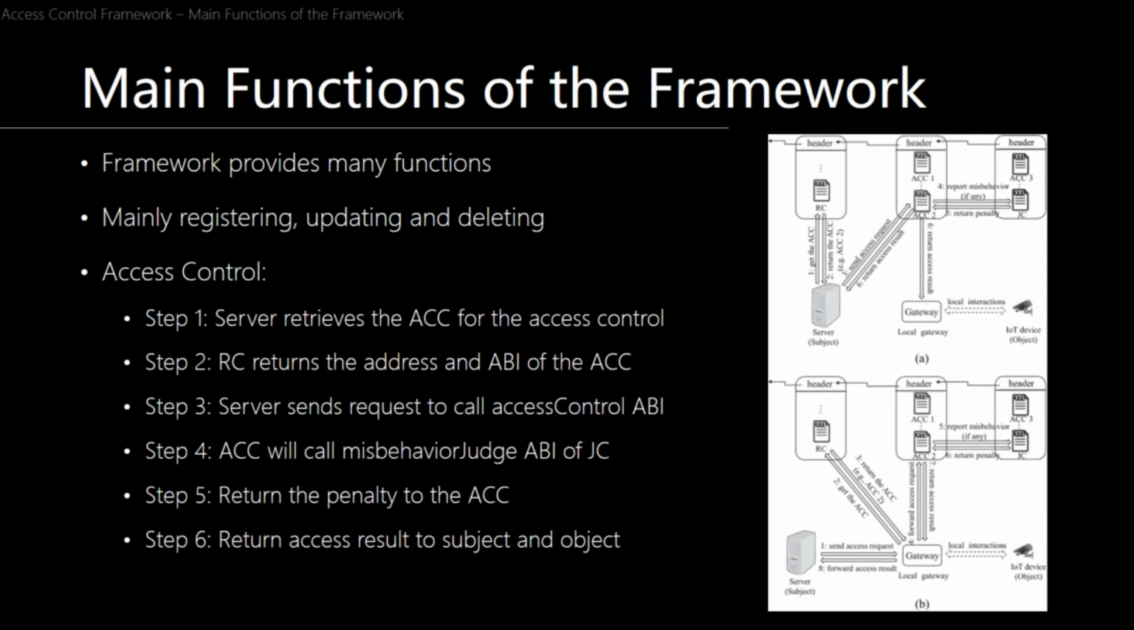And finally, the access result will be returned to both the subject and object after the access control process finishes. The main difference between the access control in figure B and A is that the access request of the subject is forwarded by the object rather than being directly sent to the access control ABI of the ACC. And we can see here everything goes through the local gateway for the IoT.